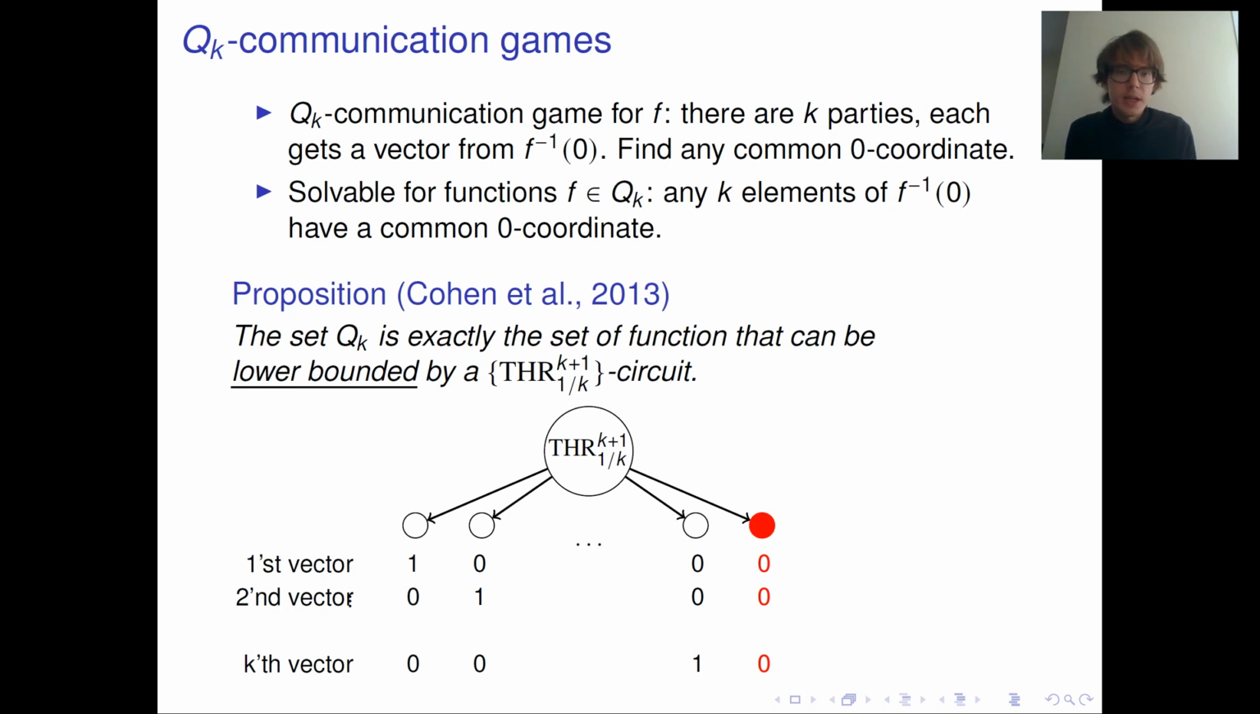So this means that we can descend by one in our circuit to a gate where, again, all k vectors are 0. And by doing this, we will finally reach a variable where all k vectors are 0. And this means that in the coordinate corresponding to this variable, all these k vectors are zeros. So our function is from Qk, just by definition, because we start with any k elements of the preimage of 0.